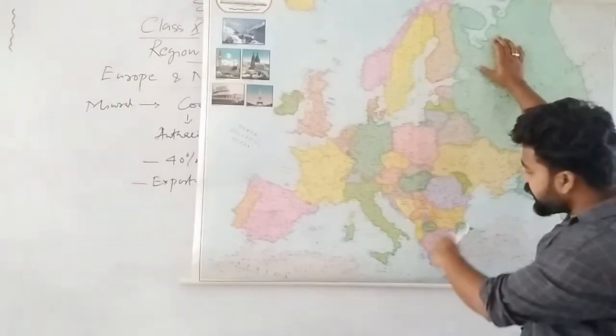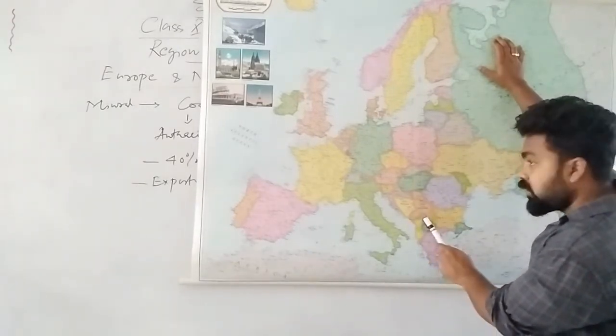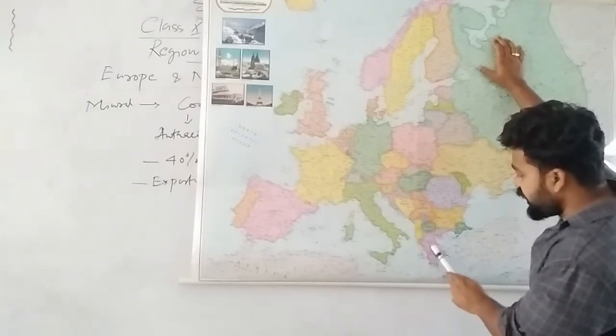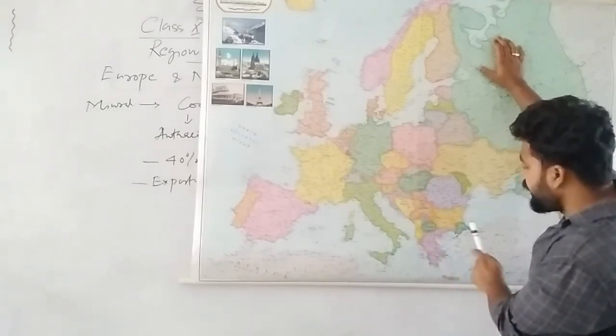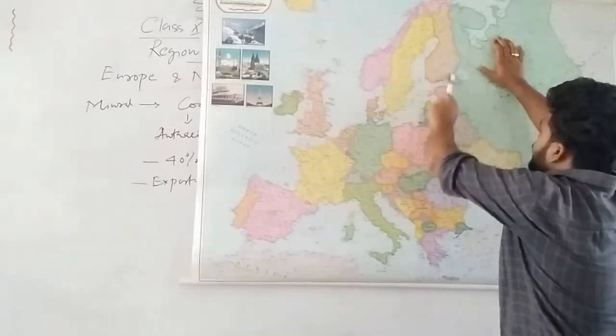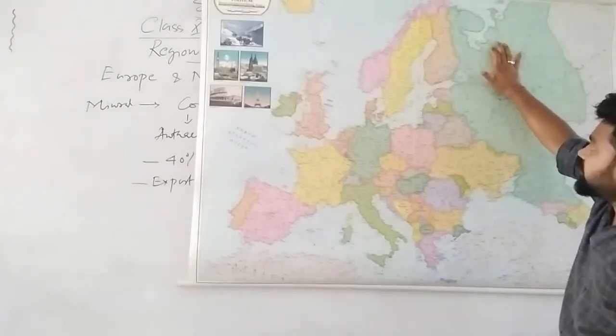Again, we'll see what the different countries are here. Bosnia, Herzegovina, Serbia and Montenegro. This is Kosovo. This is Albania, this is Macedonia, this is Greece, this is Bulgaria, this is Turkey, this is Romania, this is Ukraine. Belarus, and here the Alps mountain is there. Here, this is the boundary of Russia and Europe.